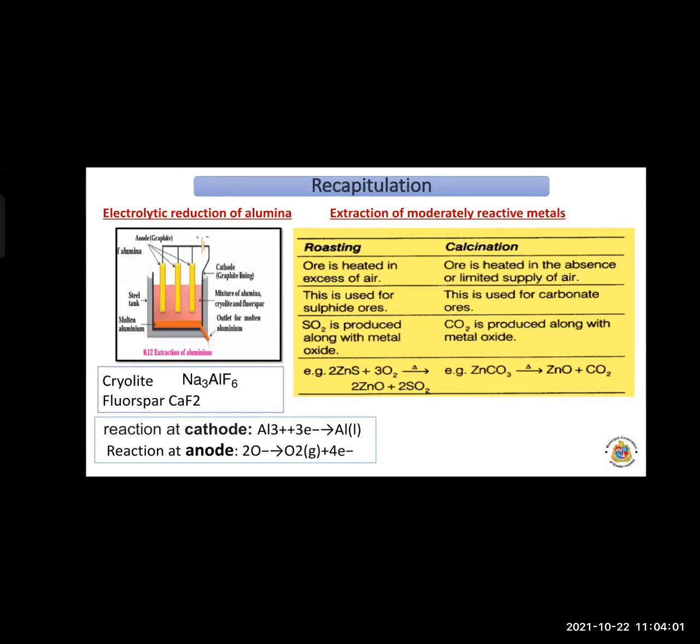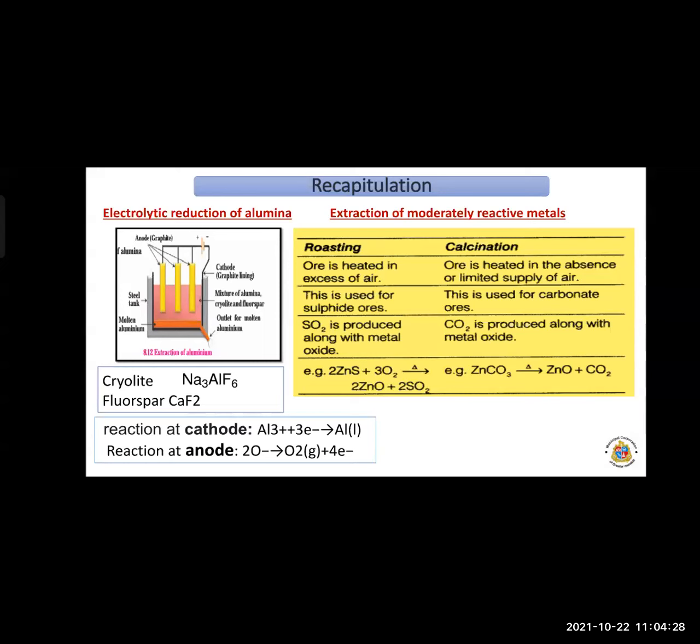First, what is roasting? The ores heated in excess of air, this is nothing but the roasting method. And ores heated in a limited supply of air or in the absence of air, that is the calcination method. Second, roasting is used for sulfide ores and calcination for carbonate ores. Now sulfur dioxide is produced.